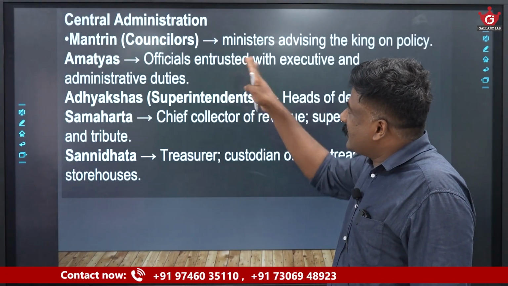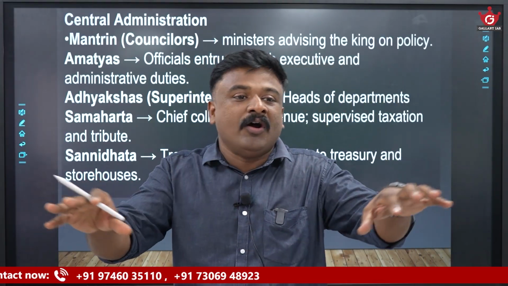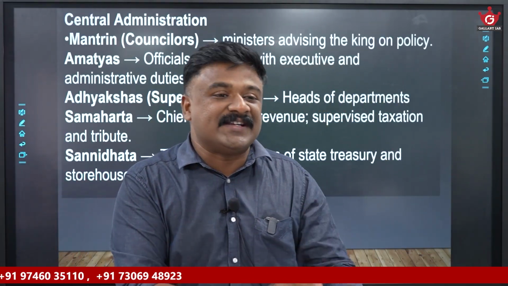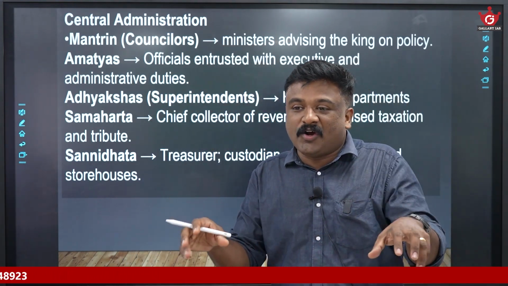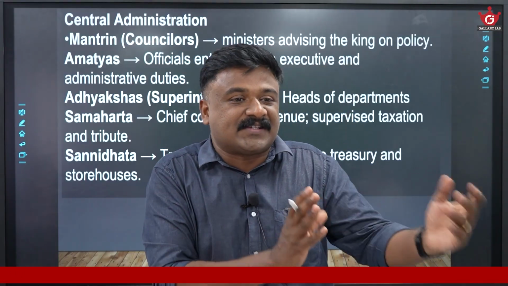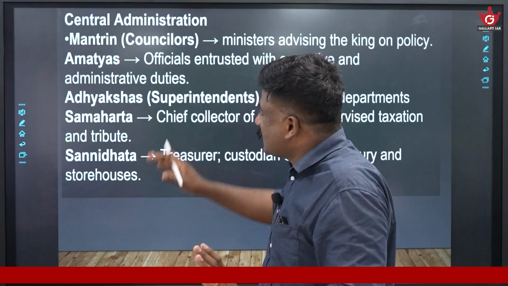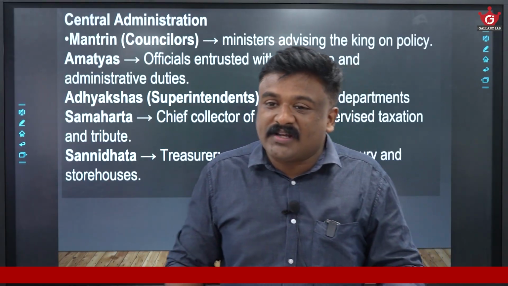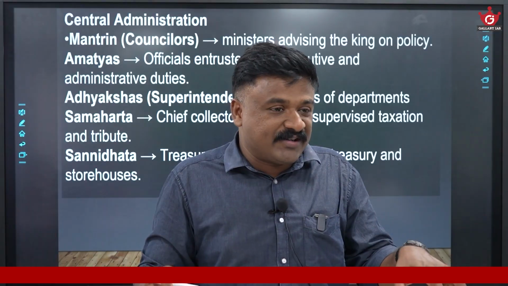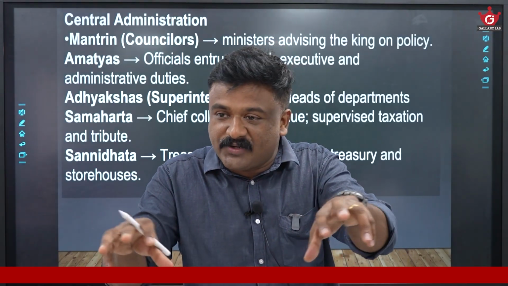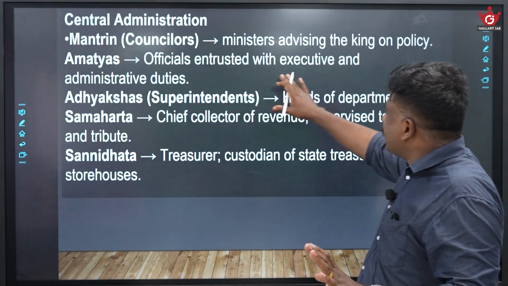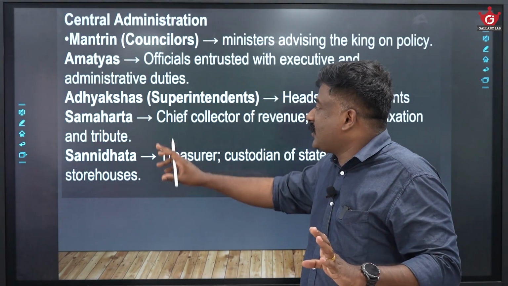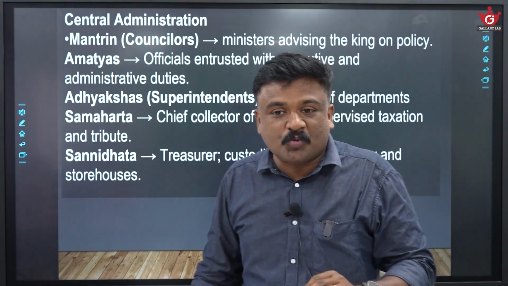For example, central administration. What are the important designations, officers at the central level? You see, there is the Mantri Parishad or Council of Ministers that assists the king. Am I right? Then there is the concept of Amatyas. Amatyas are the highest civil servants, officials entrusted with executive administrative duties. What are Adhikshas? They are superintendents.